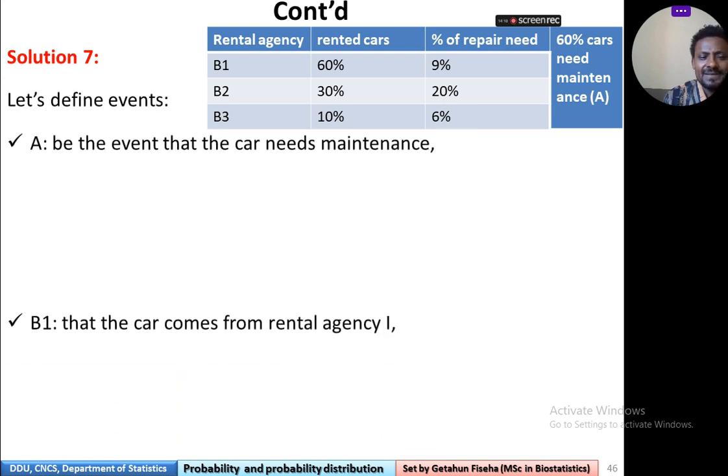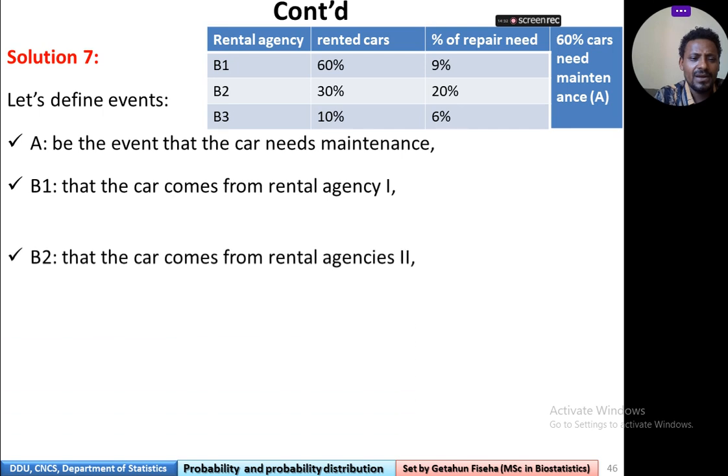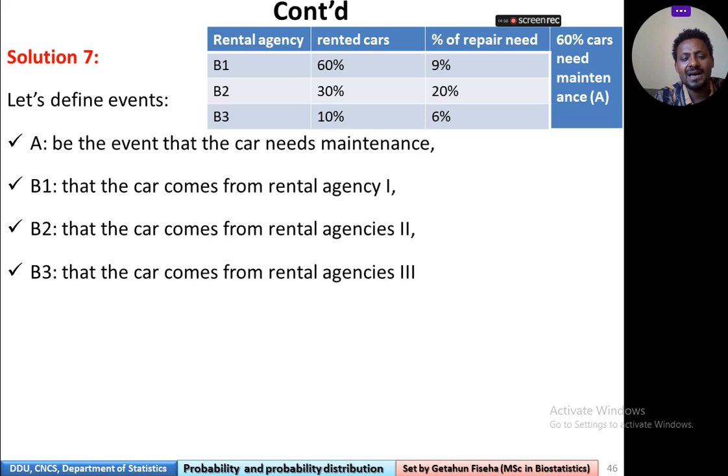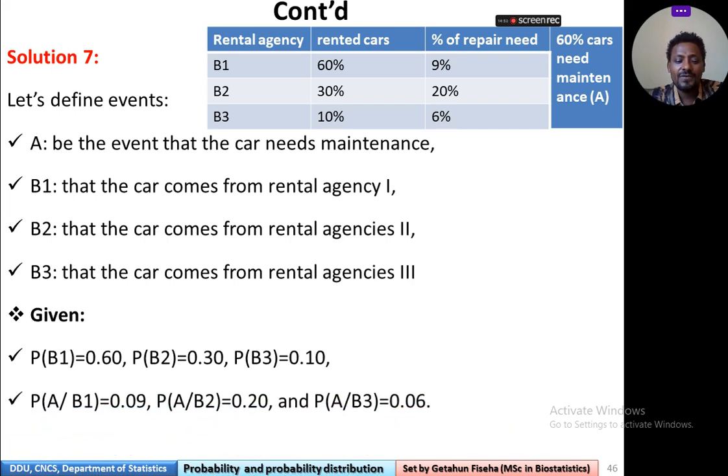So first let's define the events. Let A be the event that a car needs maintenance. B1: the car comes from rental agency 1. B2: the car comes from rental agency 2. And B3: the car comes from rental agency 3. Now we are given that probability of B1 is equal to 0.6, B2 is equal to 0.3, and B3 is equal to 0.10. We are also given probability of A given B1.